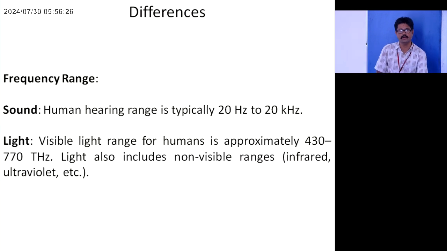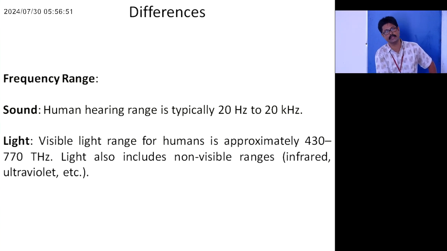One more main difference between these two is the frequency range. For sound waves which we can hear, the frequency range is 20 hertz to 20 kilohertz. Whereas light waves, which are electromagnetic in nature, have a very huge frequency: 430 terahertz to 730 terahertz in the visible range.